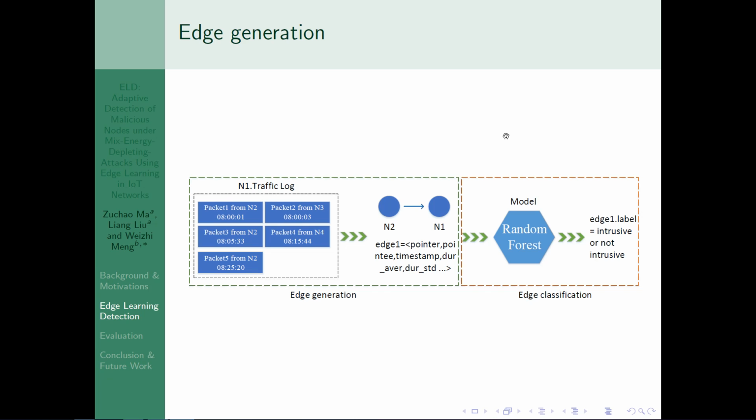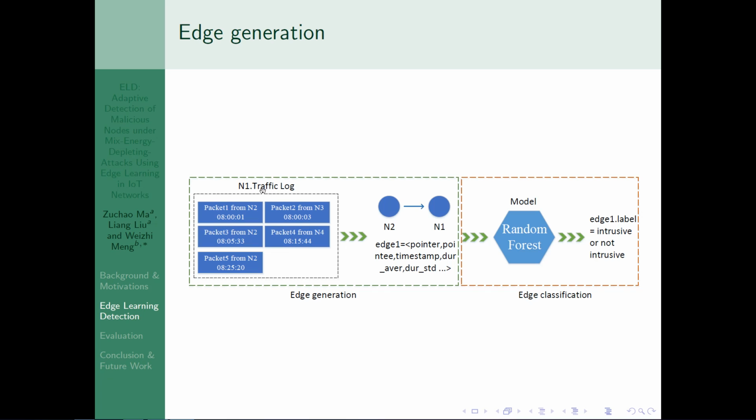Now we give an example about the edge generation. For example, these are the traffic logs of M1. M1 receives packet 1 from M2, receives packet 2 from M3, receives packet 3 from M2, receives packet 4 from M4, and so on. So we can find that the main traffic is from M2, and we ignore the traffic from M3 and M4, because this can help us to reduce the complexity of the graph.